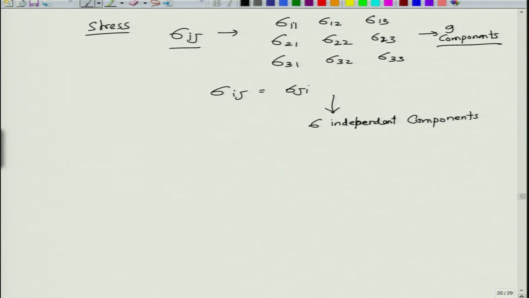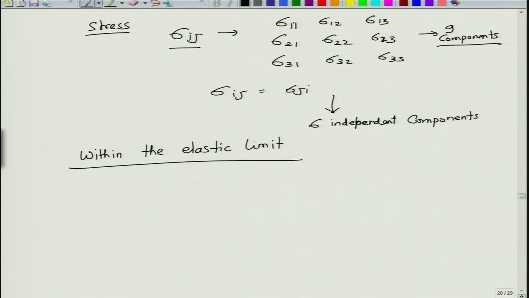and now within the elastic limit, you can write sigma ij is equal to epsilon kl, and then the proportionality factor is essentially E ijkl.